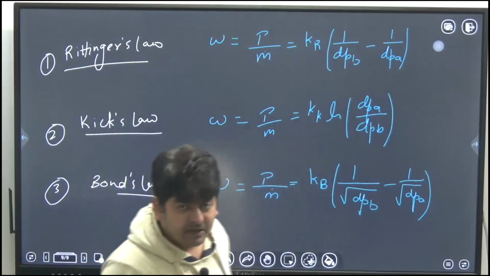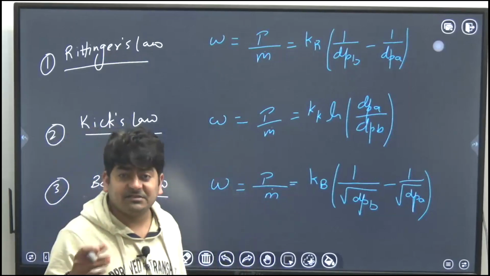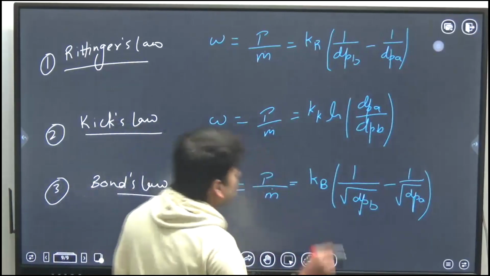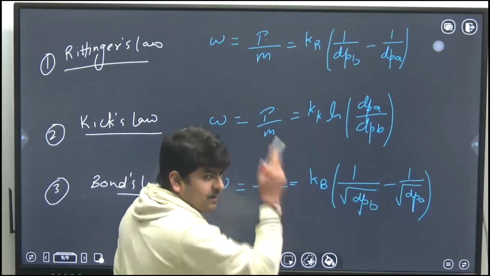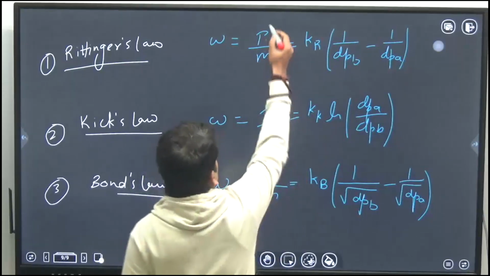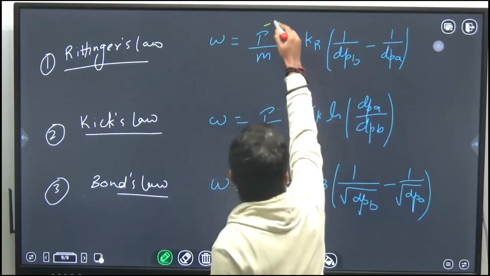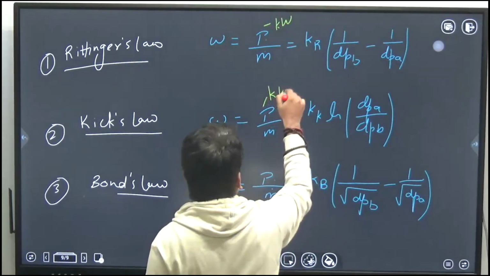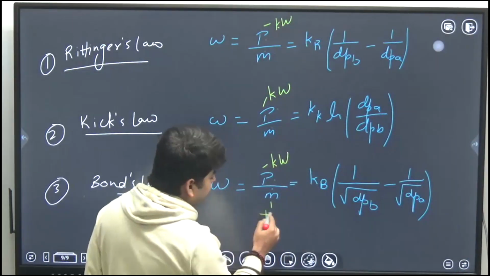So here, if you want all these three laws to be dimensionally consistent in the same units, remember this: P, the power required for crushing, has to be in kilowatt in all three cases. Mass flow rate should be in tons per hour.